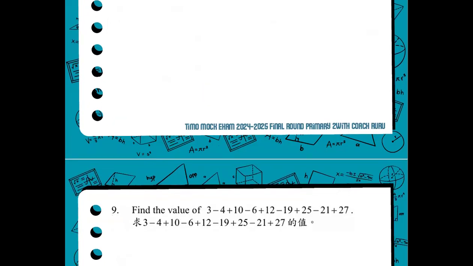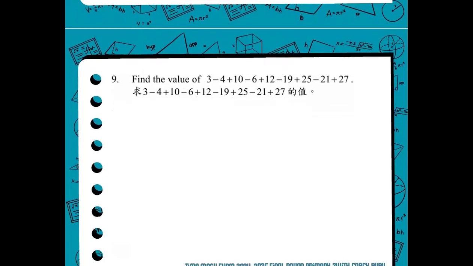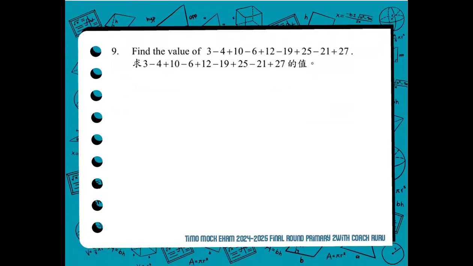Okay, I hope you understood the process for number 8. So we move forward now to number 9. We find the value of this quite long expression. As you can see, from the first pair, it's asking 3 minus 4. And that is a negative 1.